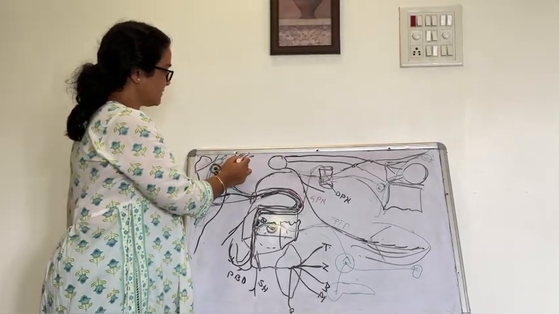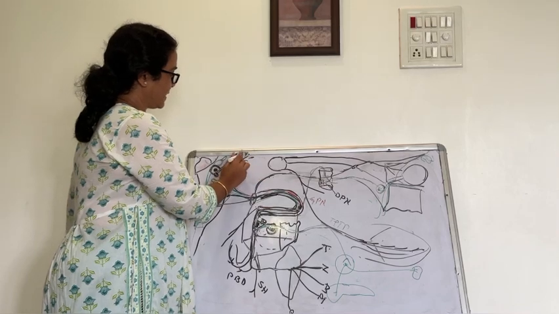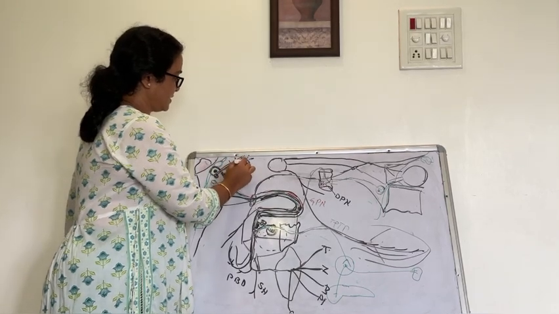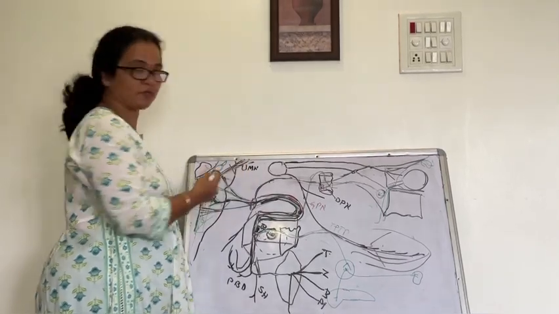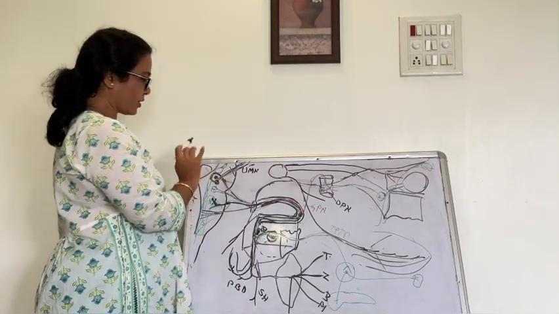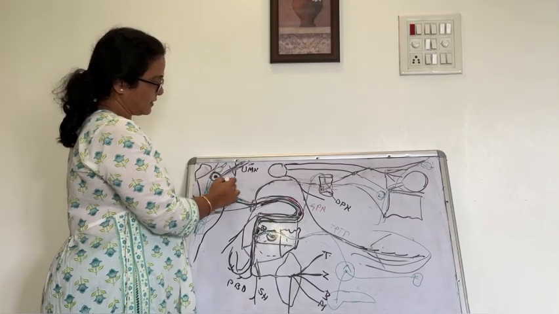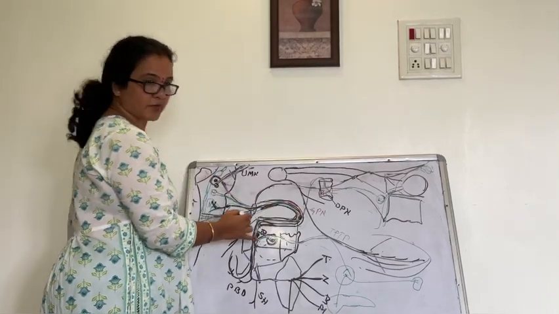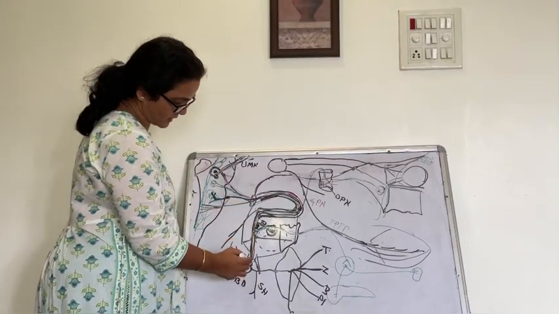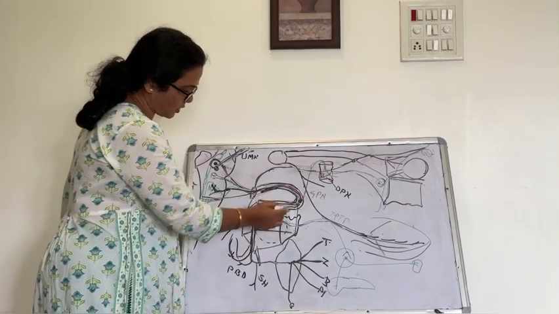These are called the upper motor neurons of the facial nerve, and the lower motor neurons are from the facial nuclei, then in the facial canal, then from the stylomastoid foramen. All these are the lower motor neurons.